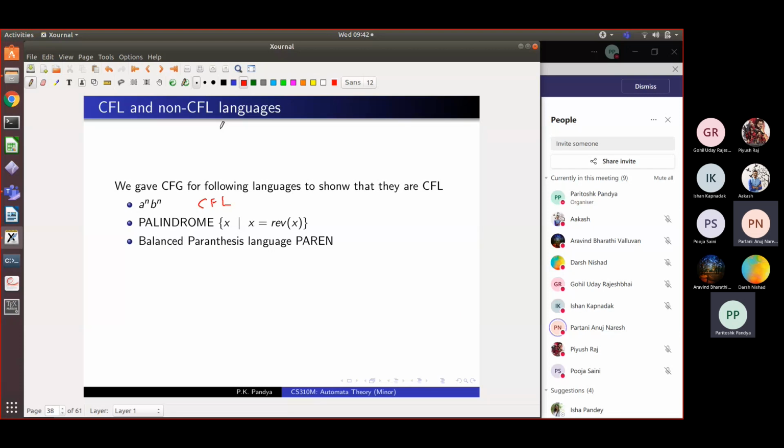No, but you have to show that A raised to n, B raised to n is not regular. How do you show that? If it was regular, you could have given a DFA for it. You are right. But if it is not regular, then you have to show that no DFA will accept this language. Yes, sir. So we used a method called pumping lemma.